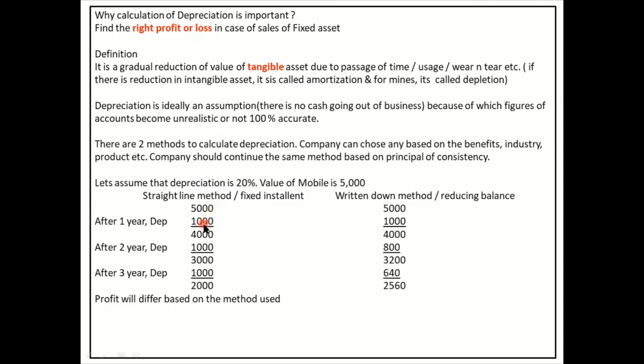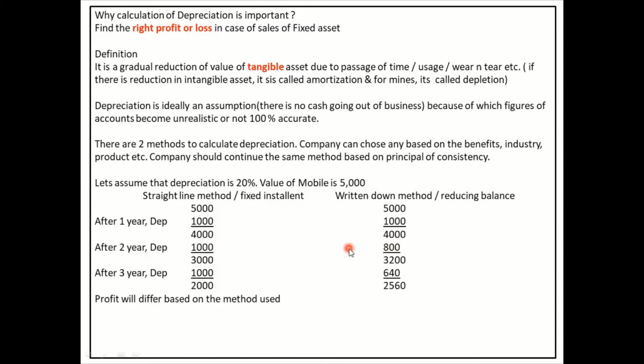So on 5,000, I charge 1,000, I got 4,000. On 4,000, again, I'm not charging depreciation on 4,000, but I'm charging on 5,000. That's why we get these figures. But in written down method, whatever figure you write it down, on that you charge depreciation. So on 4,000, you charge a depreciation of 800 because 20% of 4,000 is 800. So this is the difference between both the methods.